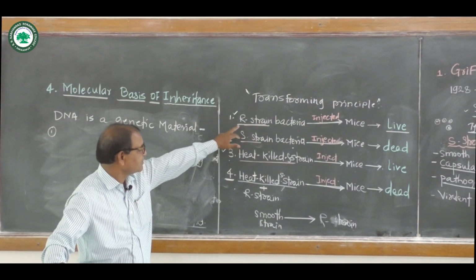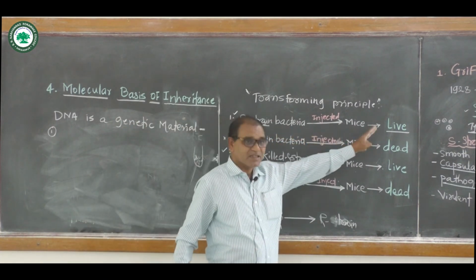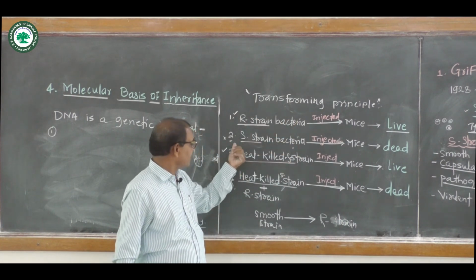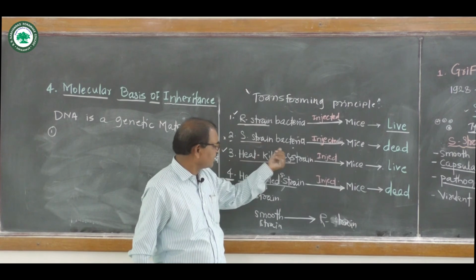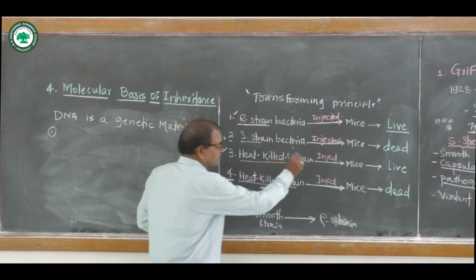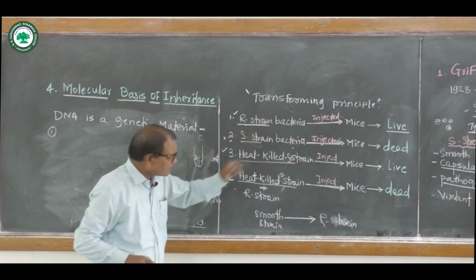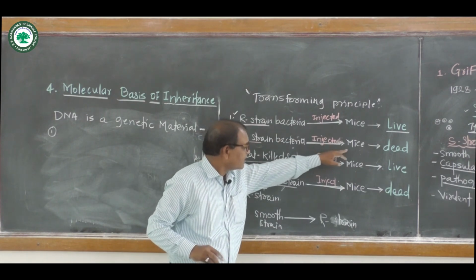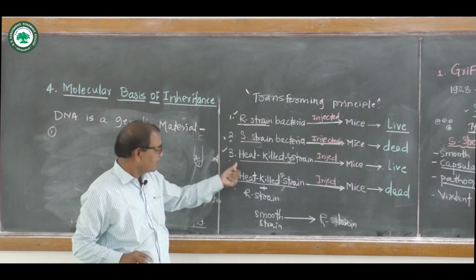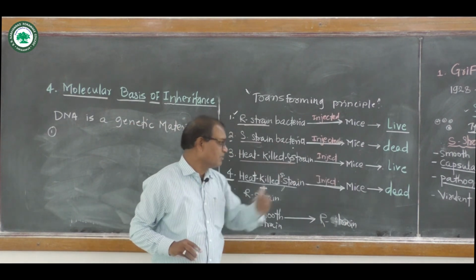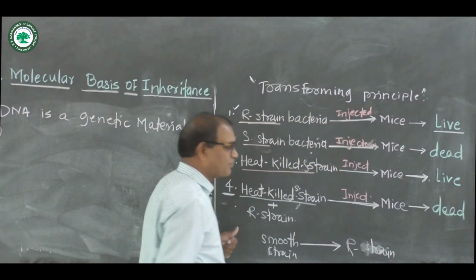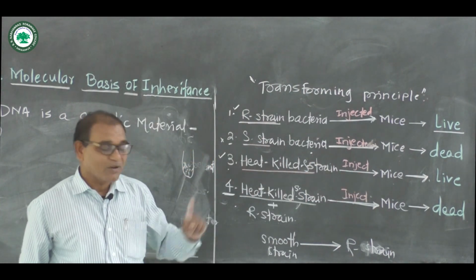In the first experiment, the R strain bacteria injected into the mice survive, meaning they do not cause pneumonia. In the second, the S type of strain injected into the mice die because they are pathogenic and cause pneumonia. In the third experiment, the heat-killed S strain injected into the mice does not cause disease like pneumonia, therefore the mice live or survive.